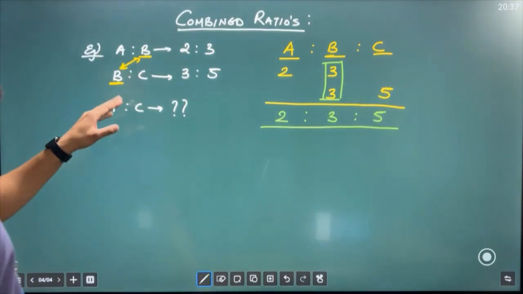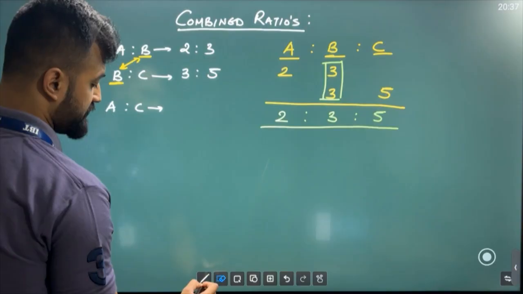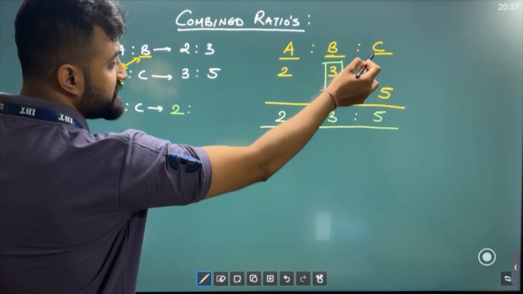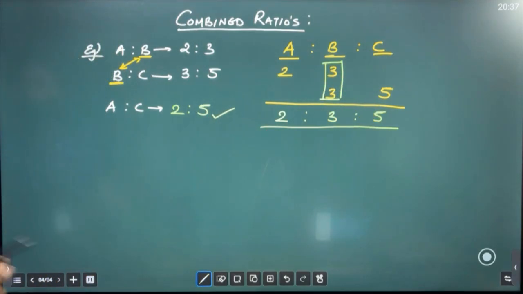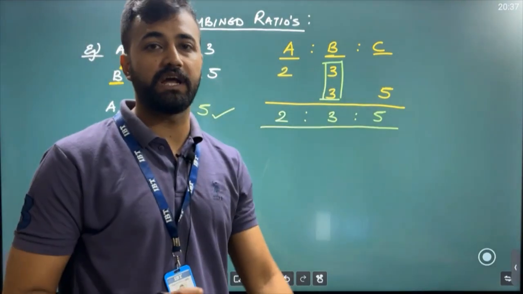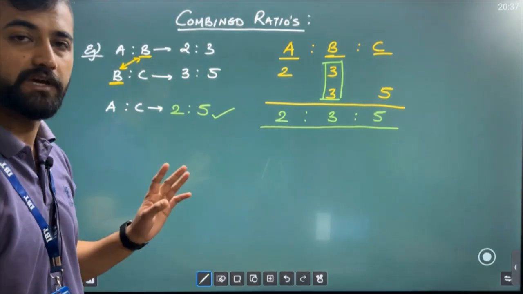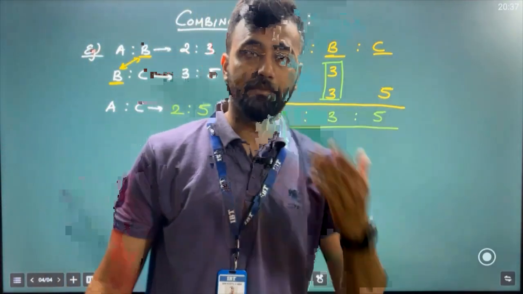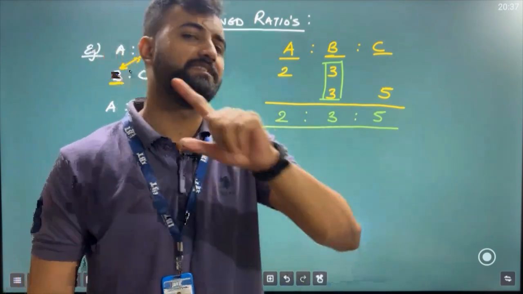Now, I can answer the relation between A and C. So, what is the relation between A and C? I would say very simple, sir. A is 2 and C is 5. So, 2 is to 5 will be the right answer. Clear? Now, most students, what they do, they directly write it. A is 2, so they write 2; C is 5, so they write 5. In this case, the way you've answered will be correct because this is a coincidence, but it will not be correct every time. Let's see another example.